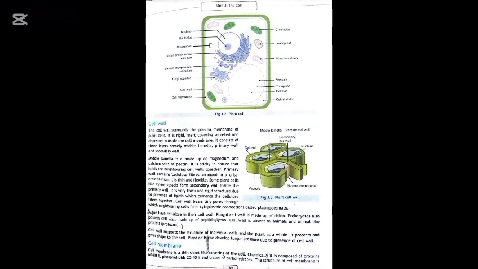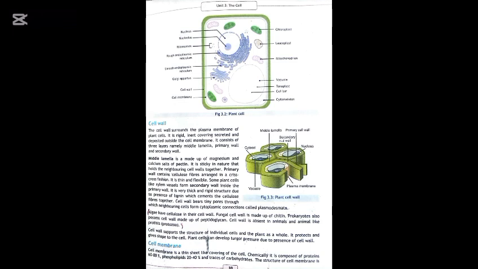Second one is chloroplast. Chloroplast contains chlorophyll, which is a green pigment. It traps sunlight for photosynthesis. This is why plants can prepare their own food. Animals do not have chloroplast. Third one is large vacuole. Plant cells have one large central vacuole. It stores water and helps keep the cell firm. Firm means strong in shape. Next is leucoplast. Leucoplast stores food materials like starch.